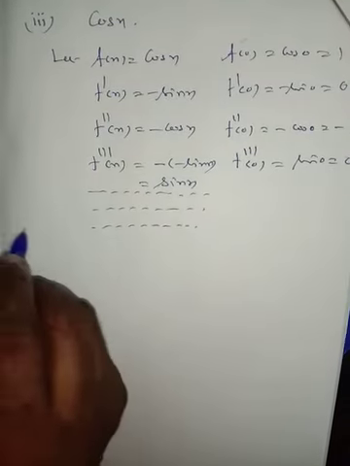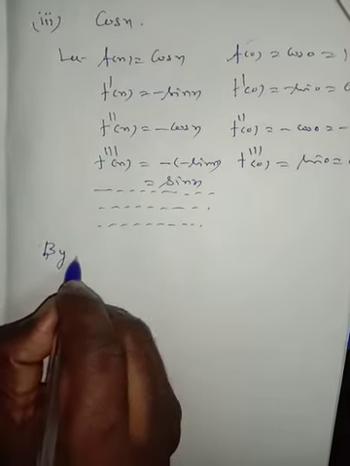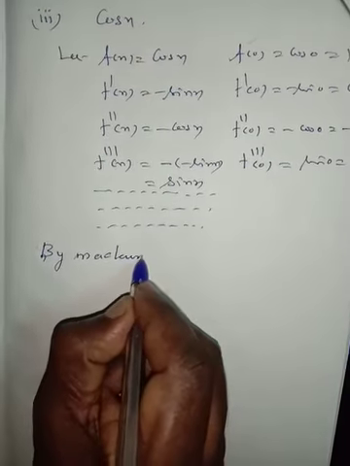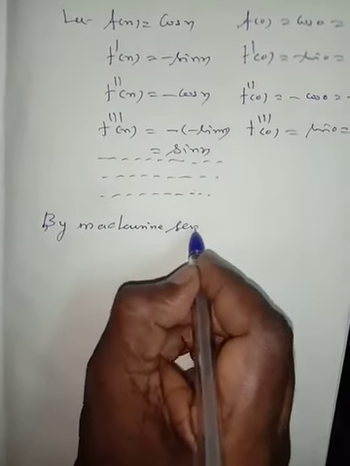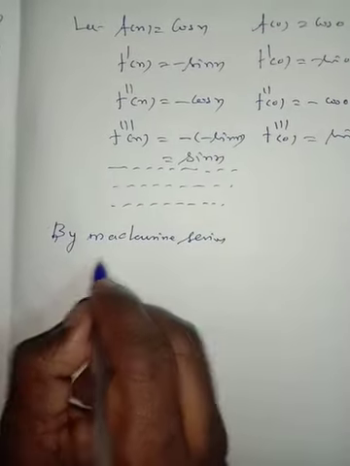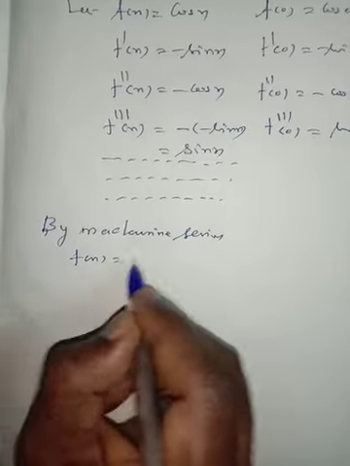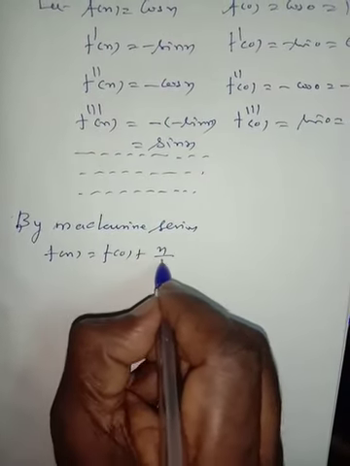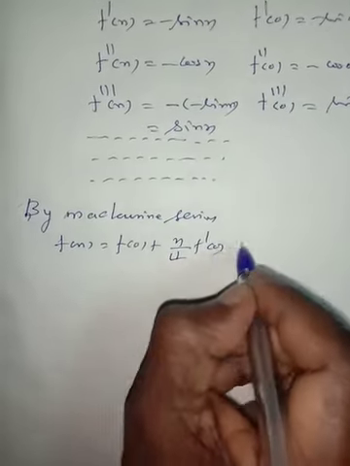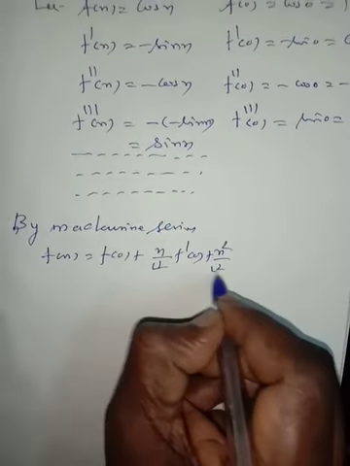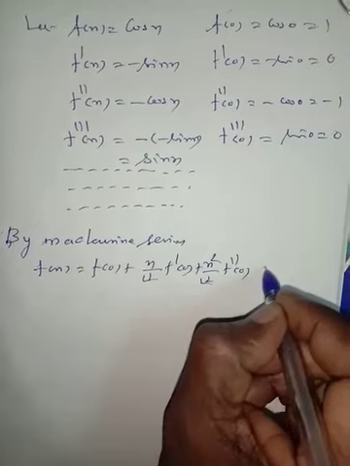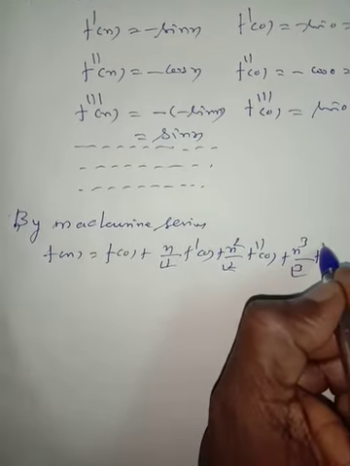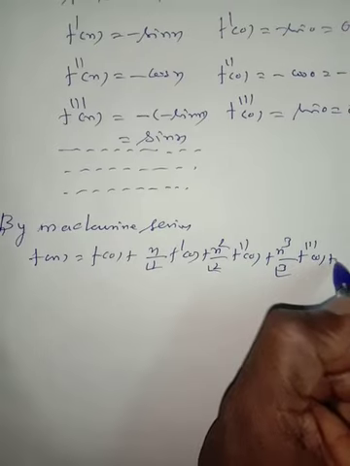By Maclaurin series, f(x) equals f(0) plus x by 1 factorial f'(0) plus x squared divided by 2 factorial f''(0) plus x power 3 by 3 factorial f'''(0) and so on.